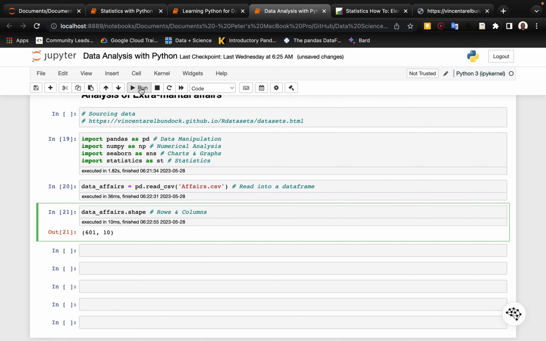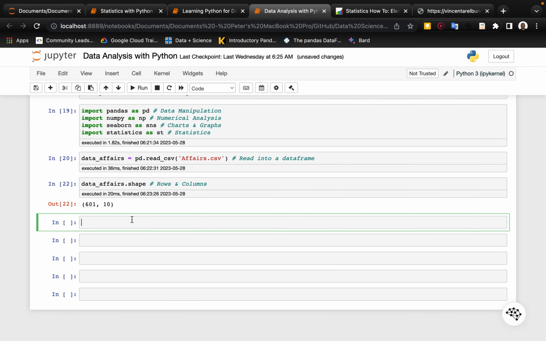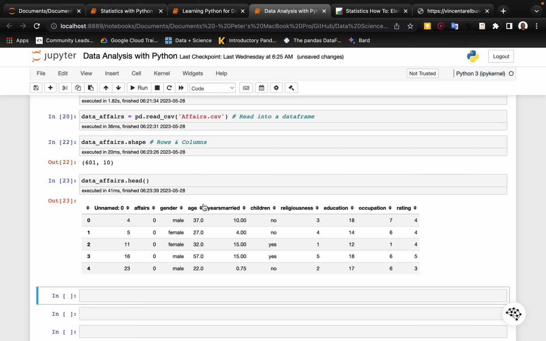Then we go over to data_affairs.head, which lets us see the first 5 rows so that we can eyeball it and try to understand what we're dealing with. So you can see we have our data. The reason why we have an additional column is that we have an Unnamed column, and it's interesting what this means. I wonder what this means. But I can see these are the 9 remaining columns, the ones that we saw initially: 1, 2, 3, 4, 5, 6, 7, 8, 9.